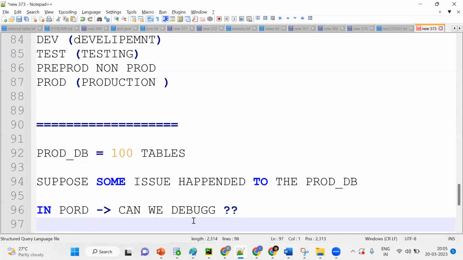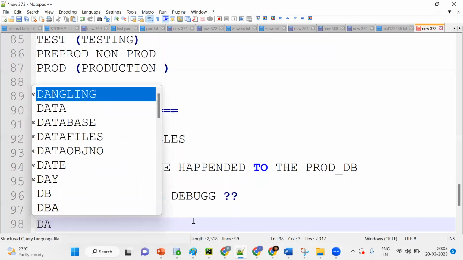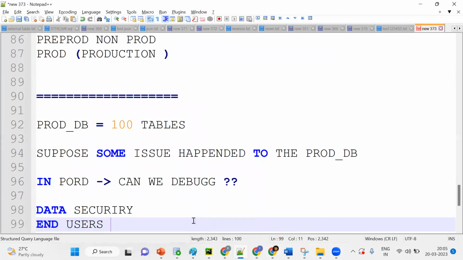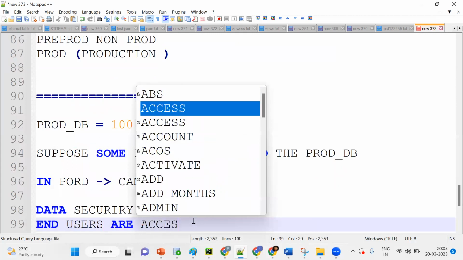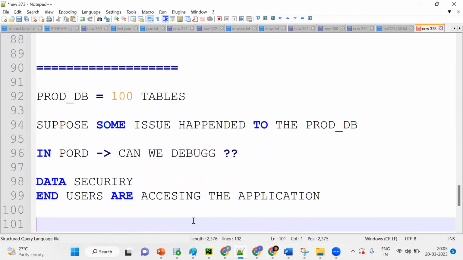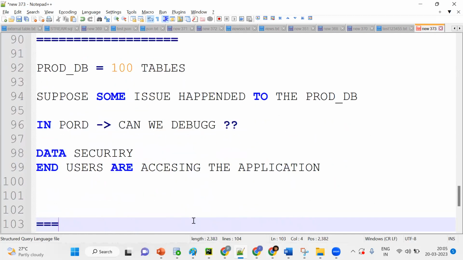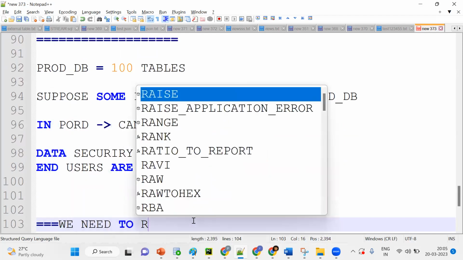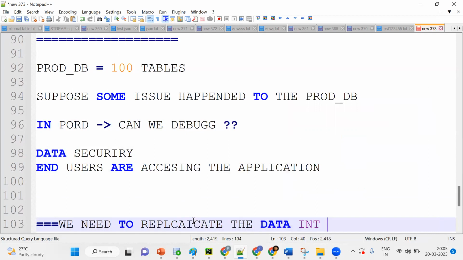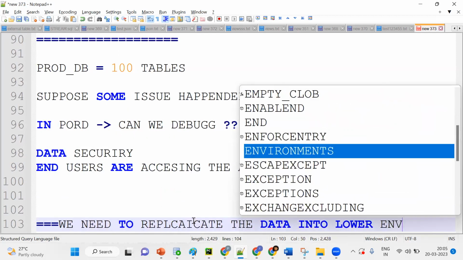Because of security, data security and all. Users are using it, live production, end users are accessing the application. We can't debug and we can't do this. So for this purpose, what do we need to do? We need to replicate the data into lower environments. Getting the point, sir?